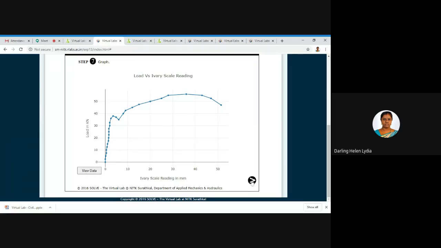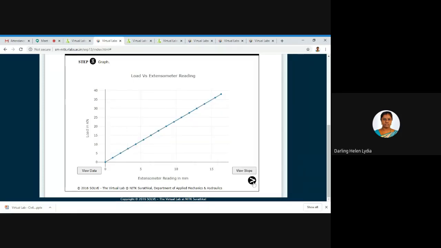From this you can explain the various salient points of the stress strain graph, that is the elastic limit, then the yield point, then the ultimate stress point. Everything you can explain here. So this is the slope.